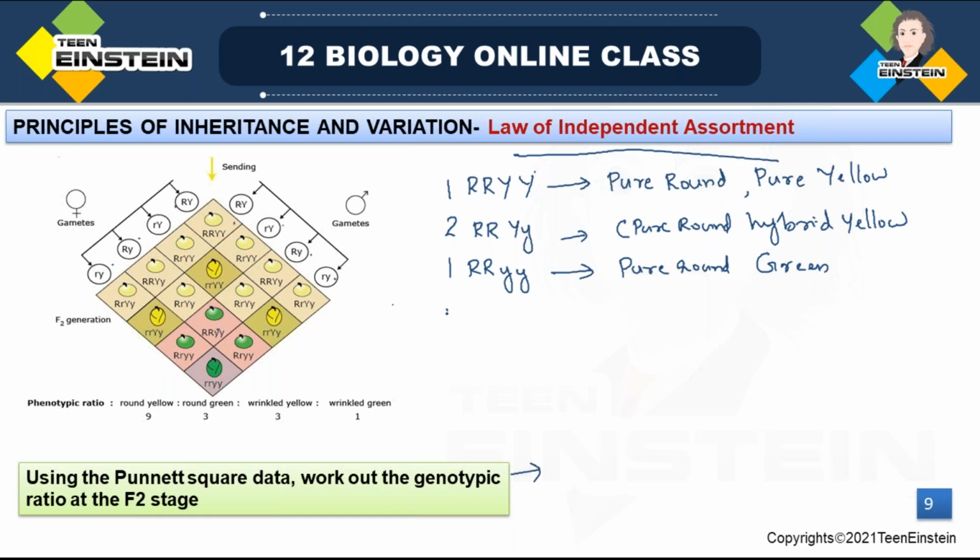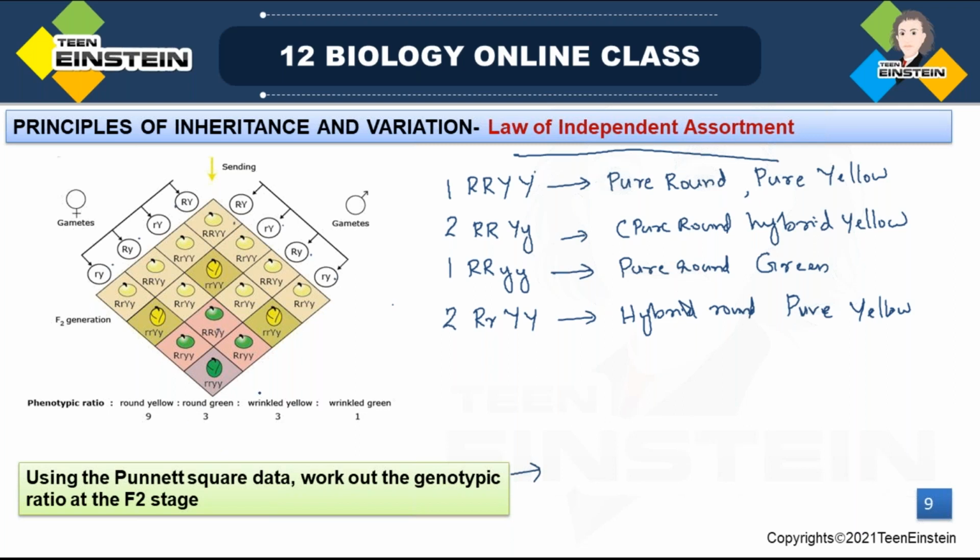Okay. And another combination, again 2, you can see capital R, small r, capital Y, capital Y. This is hybrid round, right? You can see different alleles for the shape, hybrid round. Because of the dominant allele, this also shows the round shape, but it is in hybrid form. Then YY is in homozygous condition. So pure, which color will it form? Pure yellow.